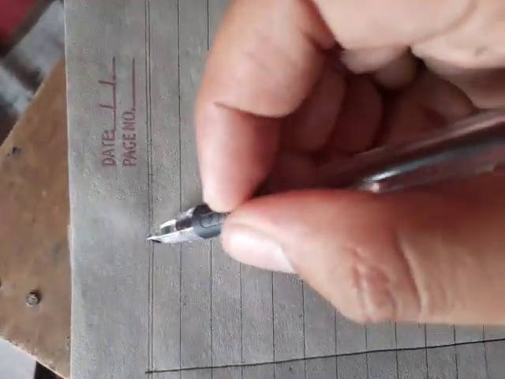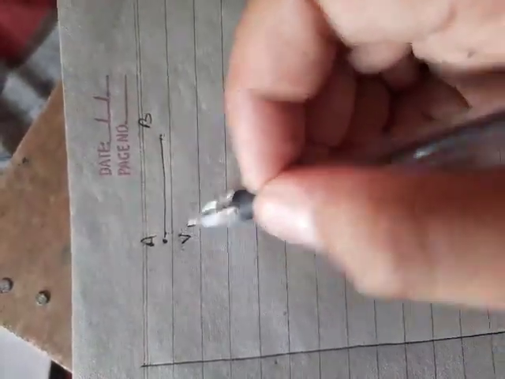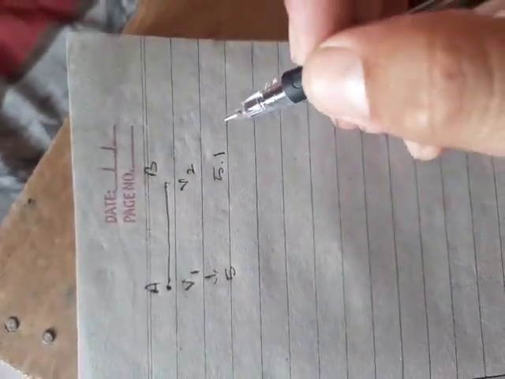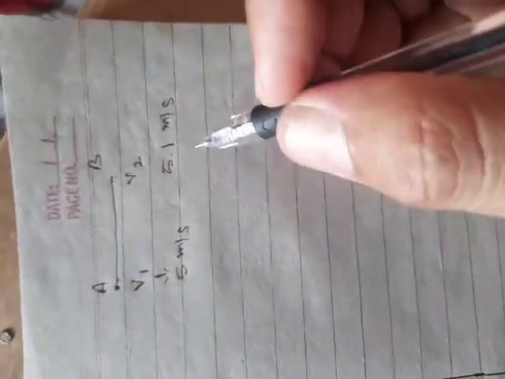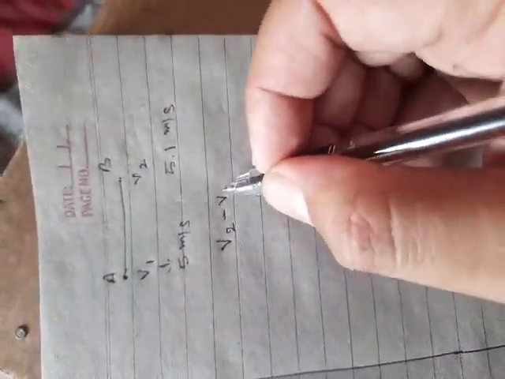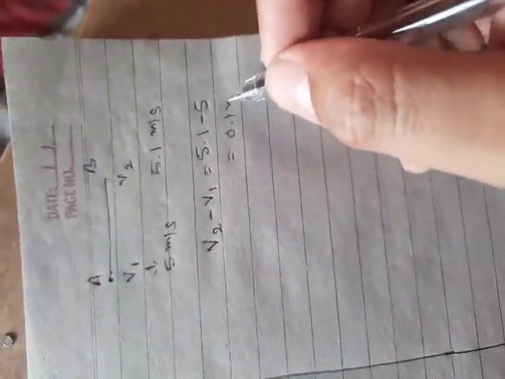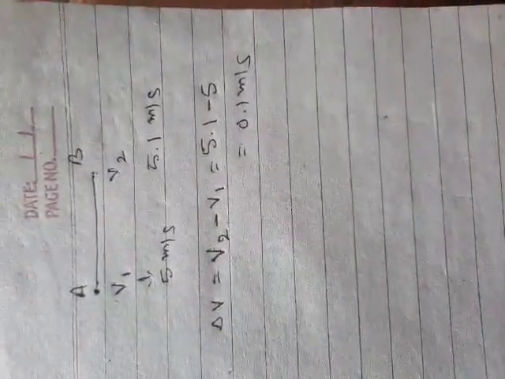Okay, taking the second concept, this is point A, this is point B. At this point velocity is v1, at this point velocity is v2. Okay or not? Okay, say this is 5 meter per second and this is 5.1 meter per second. How much change will you get? Listen here, what will you do? We will subtract v2 minus v1, that is 5.1 minus 5, that is 0.1 meter per second. That much change we get in the velocity only. Okay or not? Okay, this is the simple understanding.